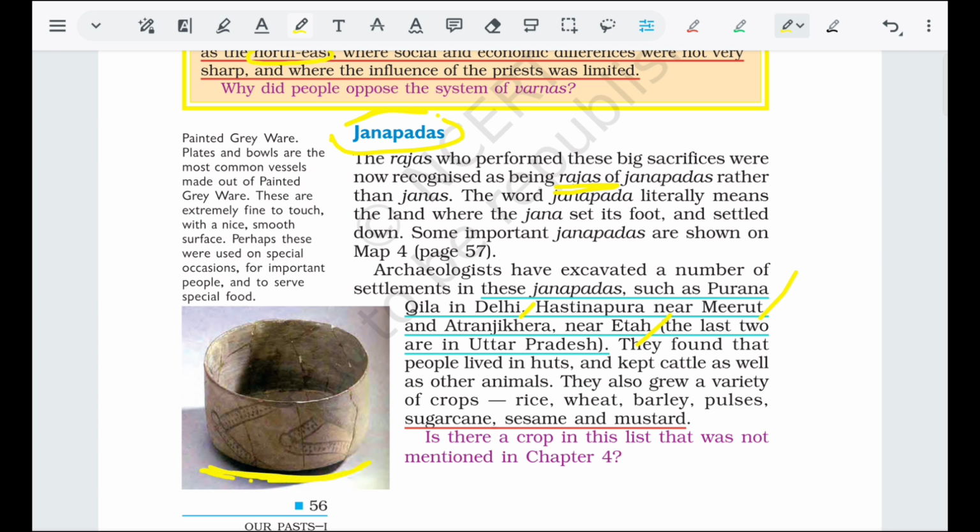This is painted grey ware. Plates and bowls are the most common vessels made of painted grey ware. These are extremely fine to touch, with a nice smooth surface. Perhaps these were used on special occasions for important people and to serve special food. So these are important vessels.